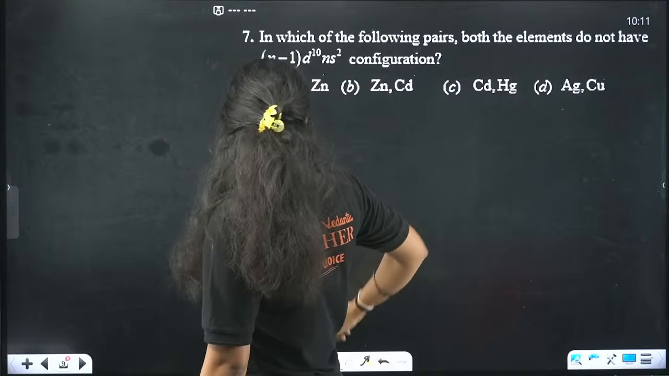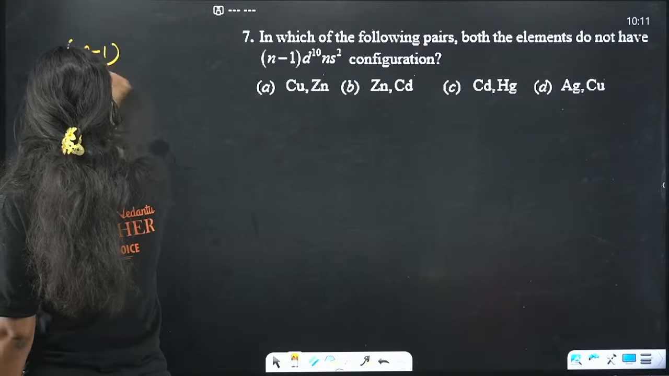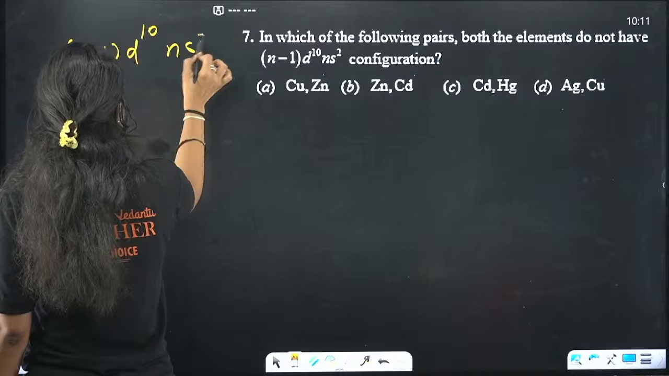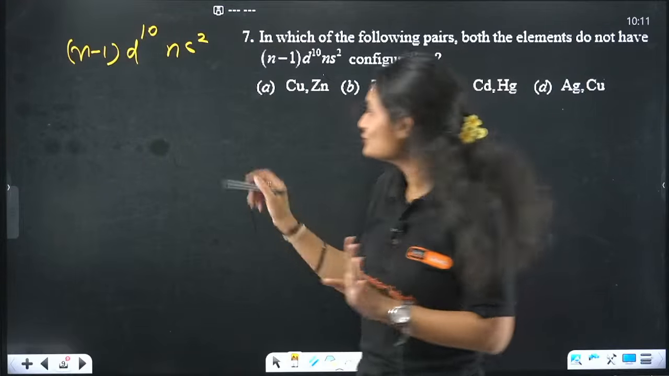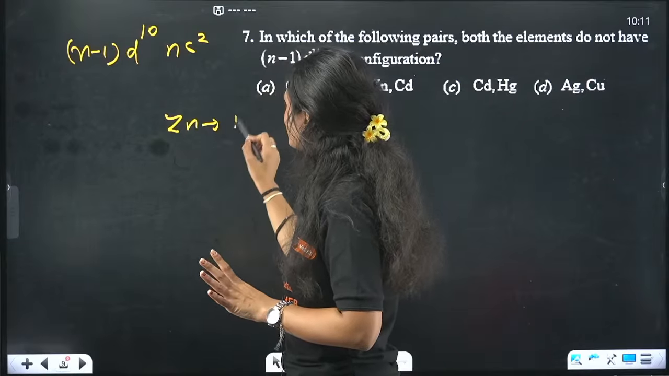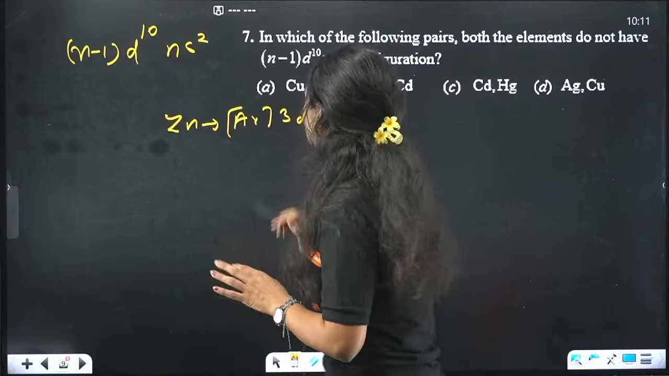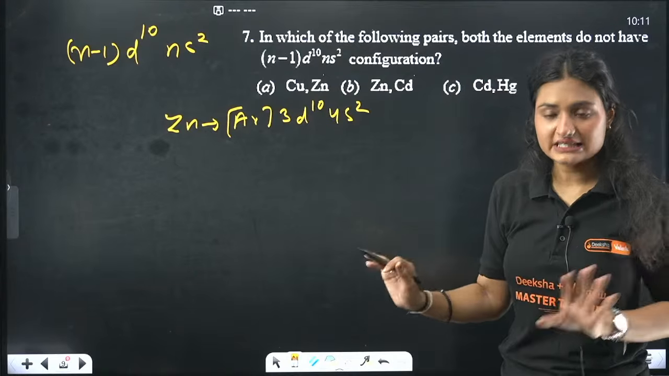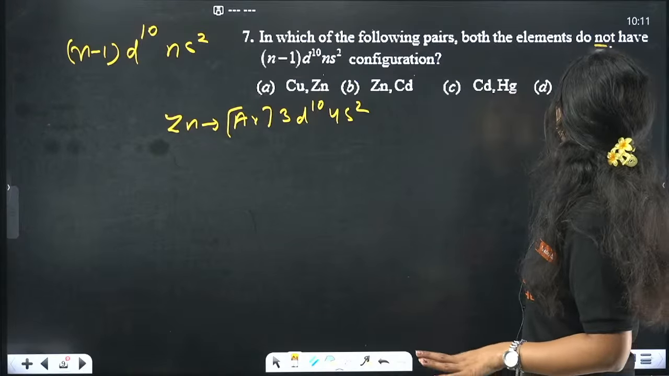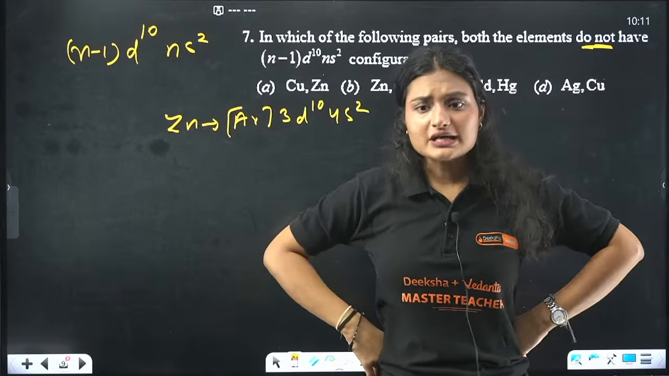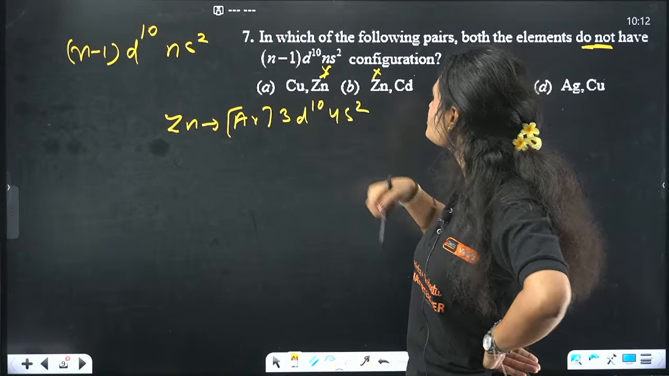Now, in which of the following pairs do both elements not have the configuration (n-1)d10 ns2? You may not know every element, but you know zinc. What is the electronic configuration of zinc? Argon 3d10 4s2. Wherever zinc is, it will have this configuration. But we are looking for the pair which does not have this configuration, so the first two options are not the correct answer.